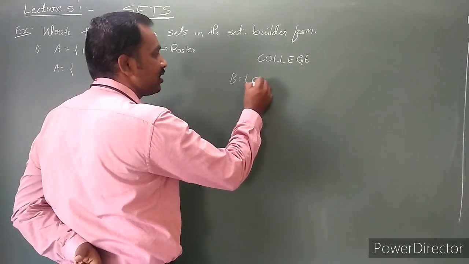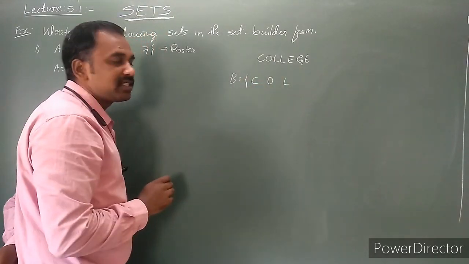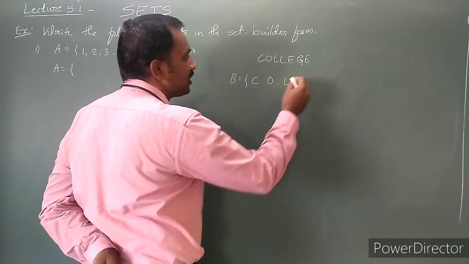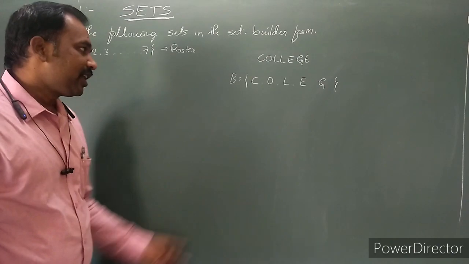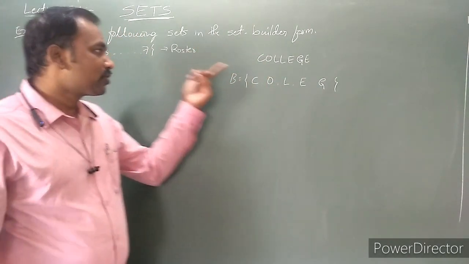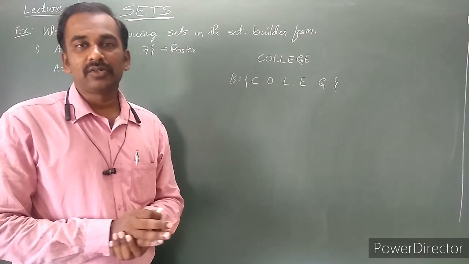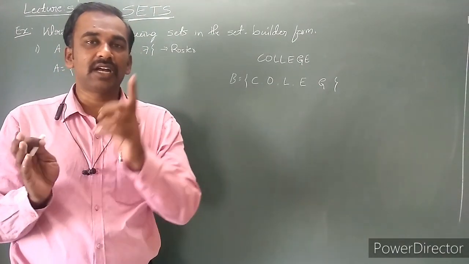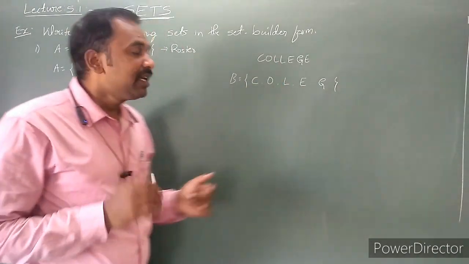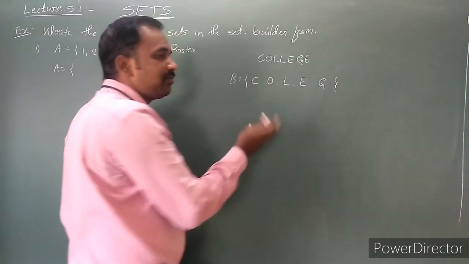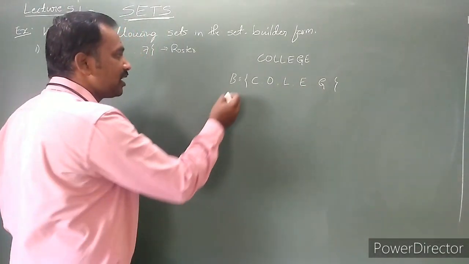What are the letters? C is there, O is there, L is there, L twice is there, but I am going to write it only once. E is there, G is there, and again E is there. So in writing the roster form of a set, repeated elements are neglected, or written only once. And the order of the elements is immaterial, meaning we can write in whatever order.